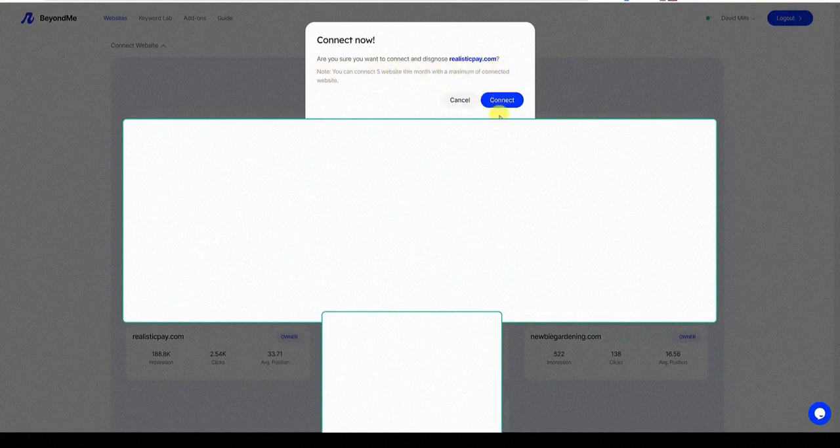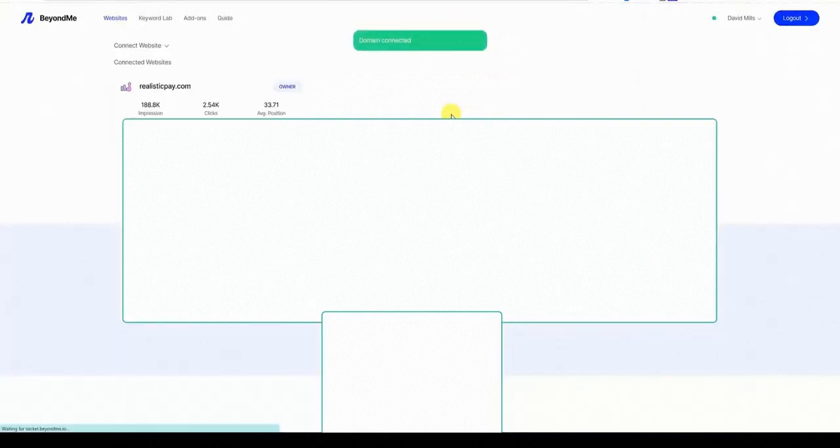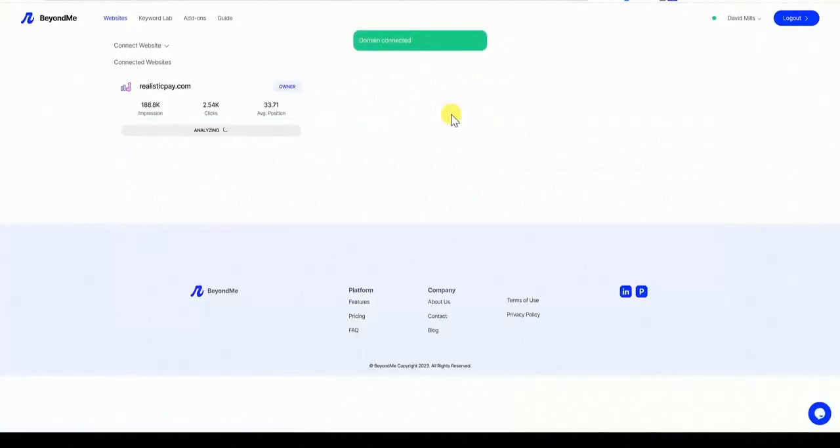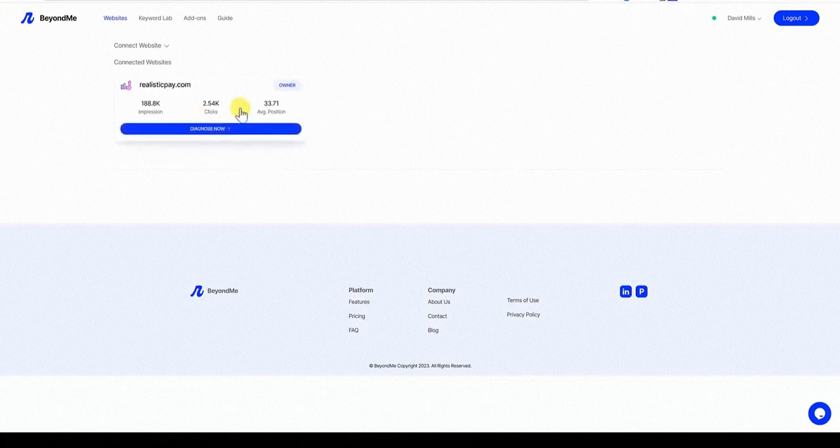I'm going to show you this one. You guys already know that, well, this is one of my sites. So we're going to go ahead and connect that. So the domain is connected now, and it is analyzing right now. It's analyzing our site. So it's not technically, it's kind of interesting. So it's pulling information, I believe, from your, and that's why it actually requires your Google account. And the Google account that I used is connected to most of the search consoles that I have my sites connected to. And so it initially pulls in some of the data, right, of clicks, impressions, and average position.